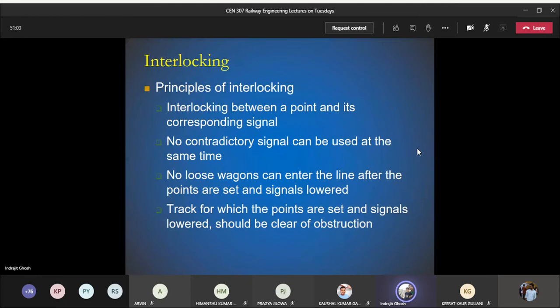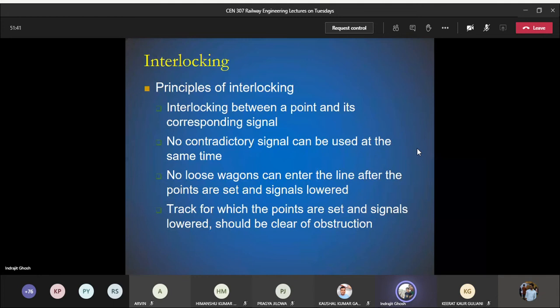So no contradictory signal, and no loose wagons can enter the line after the points are set and signals are lowered. It means that no other compartments of another train will be able to enter that particular line where the points are set and signals are lowered. The track for which points are set and signals are lowered should be clear of obstruction. So once we are saying